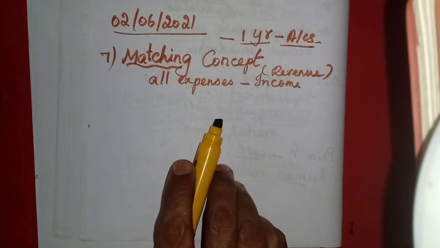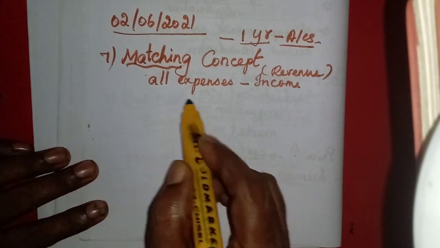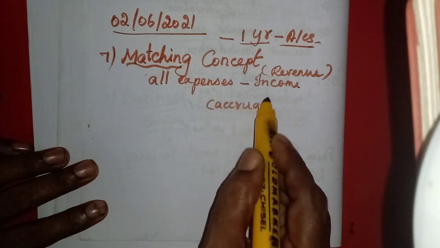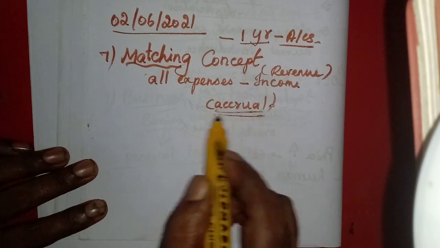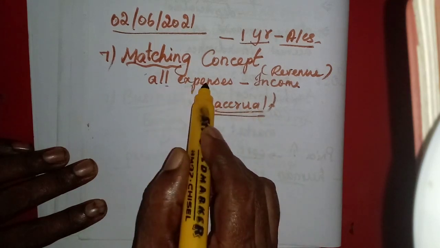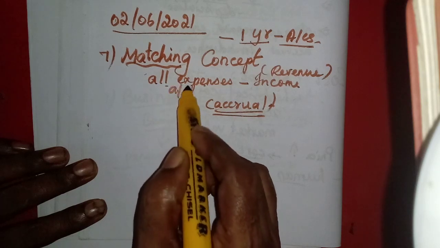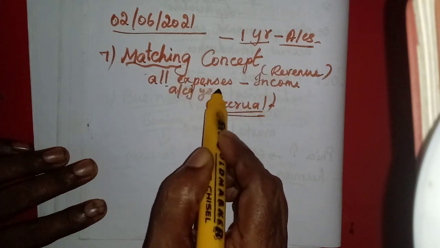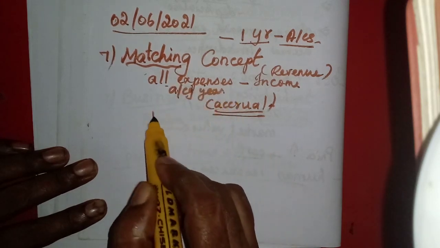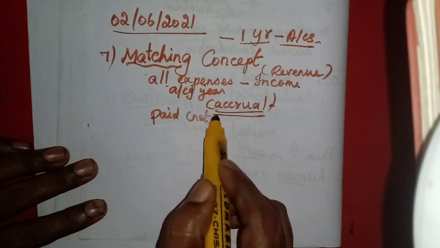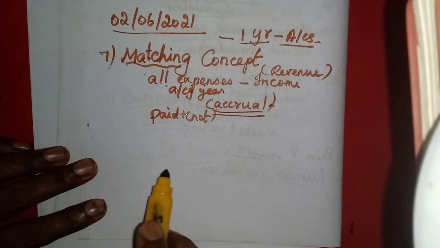Then one more concept is included. The next concept we are going to learn is the accrual concept. Here we have to take all the expenses related to that accounting year, whether it is paid or not. Both we will take.